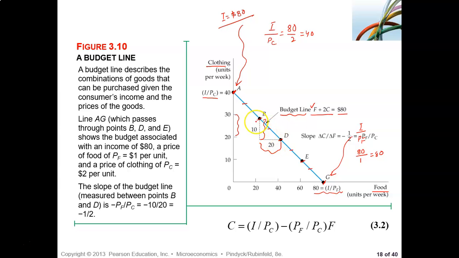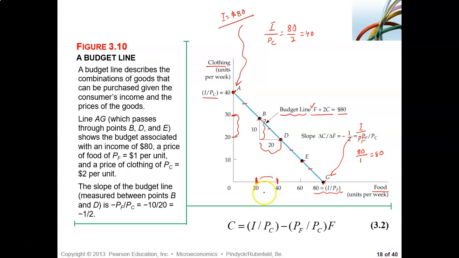So you see, this is 10 units, the difference between 30 and 20, and D is 20 units. So B is 30 and 20, and D is 20 units of clothing and 40 units of food. See that? So this is the difference.